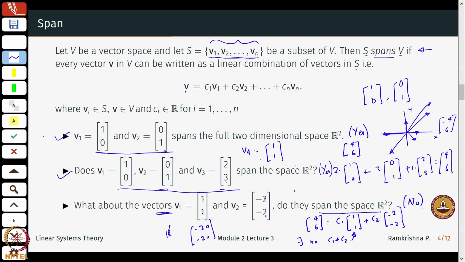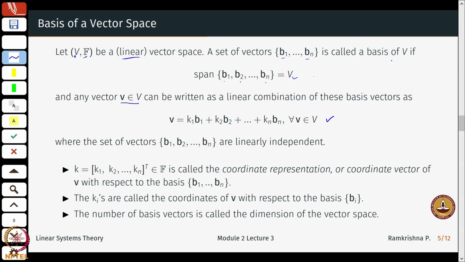Now, which of them are what we call basis vectors? Does V1 constitute a basis, or do V1 and V2, or V1, V2 and V3? In addition to the definition of span, to define a basis we also need these vectors to be linearly independent.